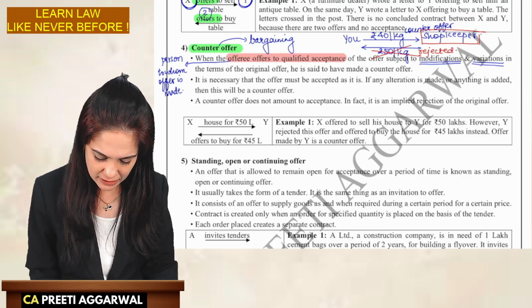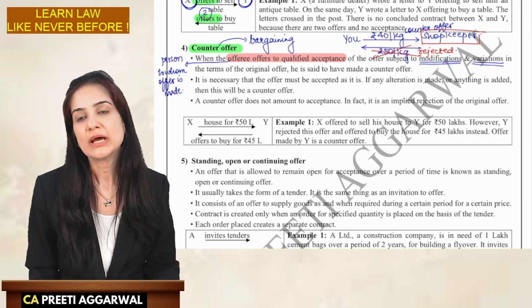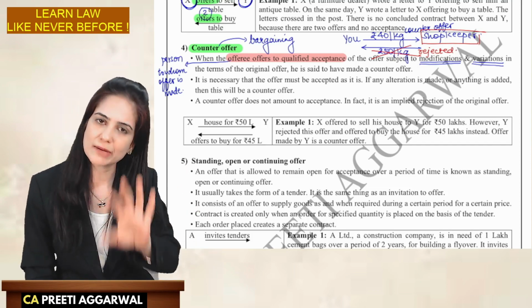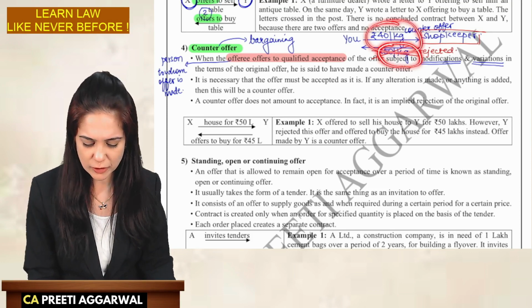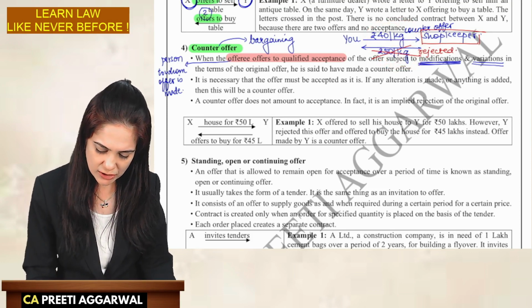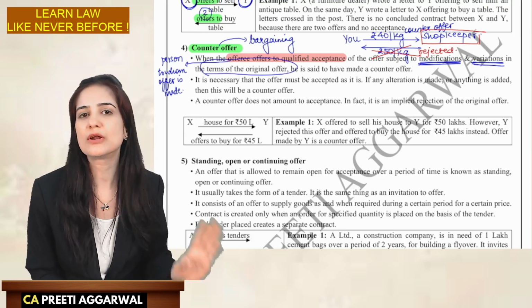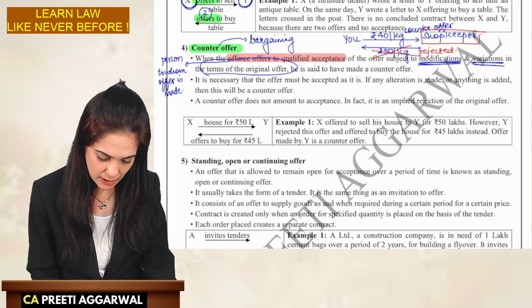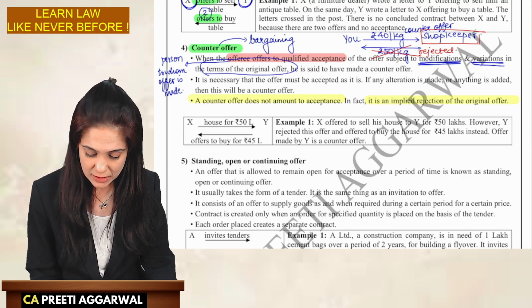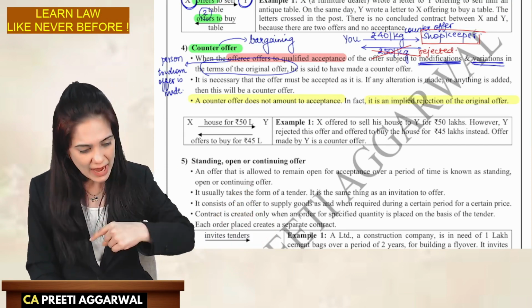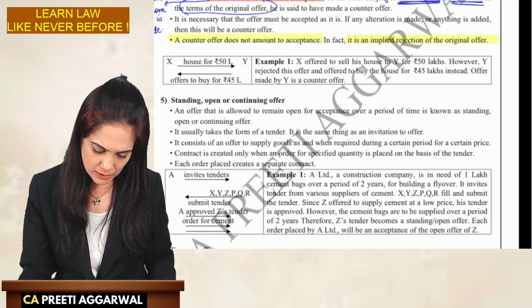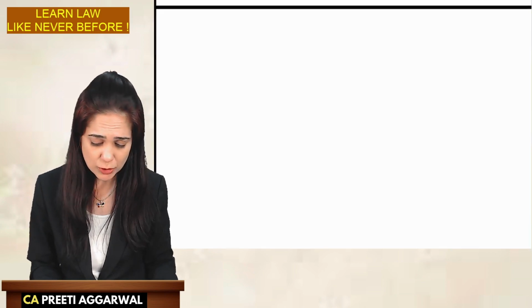So here he is offering to sell tomatoes at 50 rupees. You will not say, give me potatoes for 40 rupees. It's the same offer only. You're just making certain changes. Item is going to remain tomatoes only. Instead of 50 rupees, you're telling him to give it for 40. So you are just making modification, changes, variation in the terms of the original offer. Then that is a counter offer. Counter offer does not amount to acceptance. It's rejection of the original offer. And now through counter offer, you are giving a new offer. I would like you to write a few points with me because counter offer is a very important concept for exam. It is very frequently asked as a case based question.